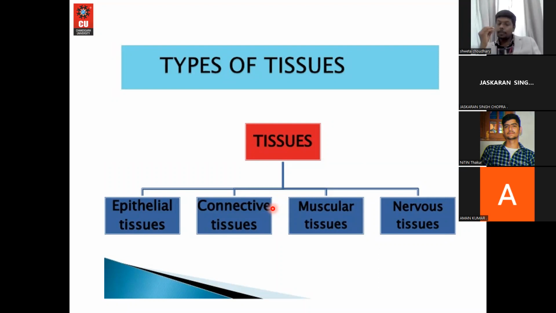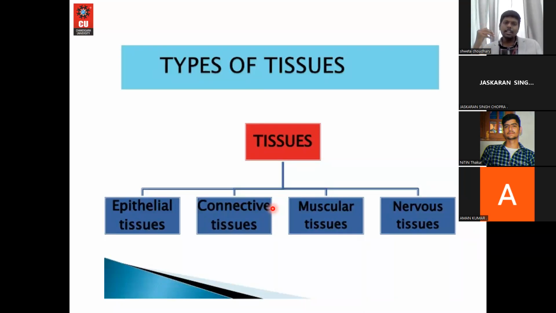Then the best example will be blood. Blood is connecting everything in the body. That is why blood is called a fluid connective tissue. It is a connective tissue in a state of fluid. Like this, we have many types of connective tissues, not only blood and fat. We have other things like lymph, adipose, areolar, all connective tissue, and also ligaments and tendons. So we have many types of connective tissues, cartilage, bones. All these are connective tissues.